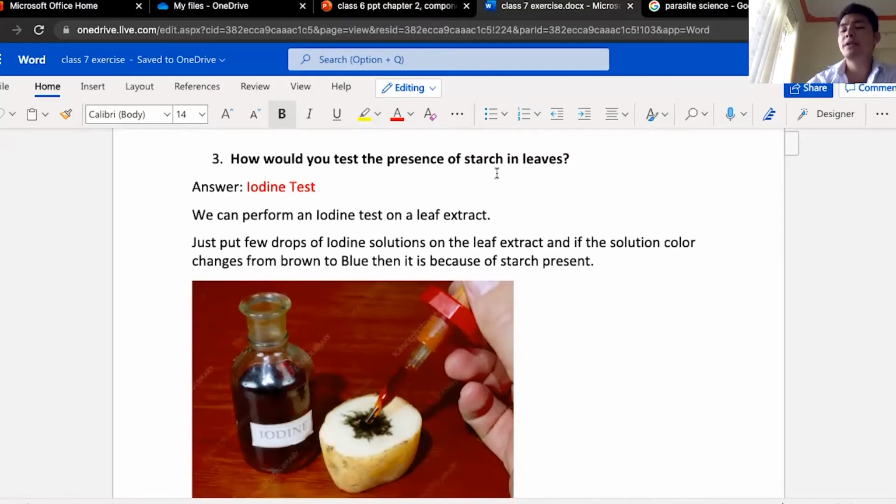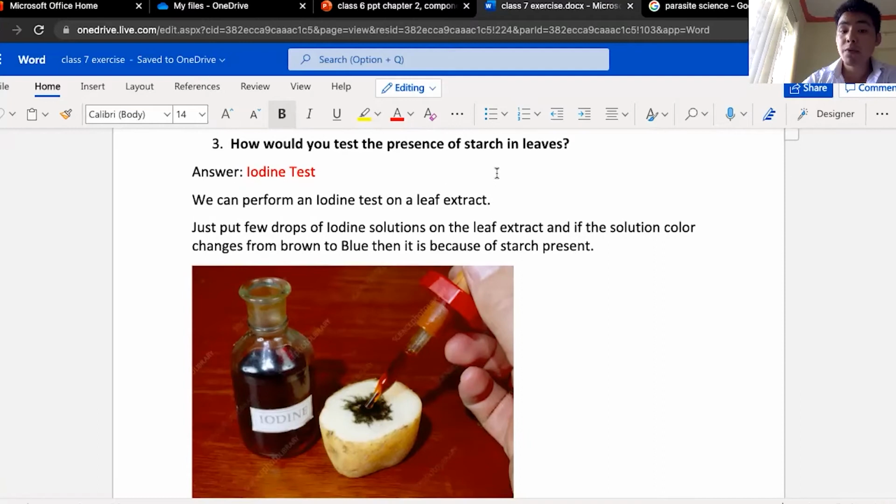Okay, this is a simple test. It's called the iodine test. We can perform an iodine test on a leaf extract. Just make an extract from the leaf. We make a juice from the lemon leaf, right? Leaf juice.